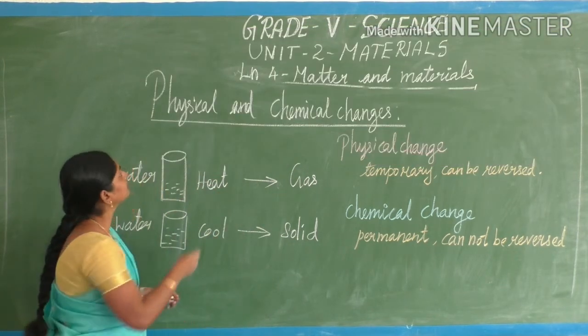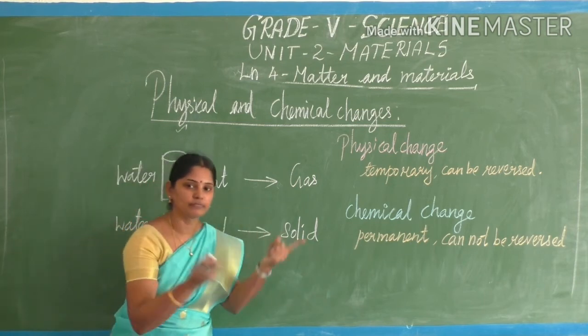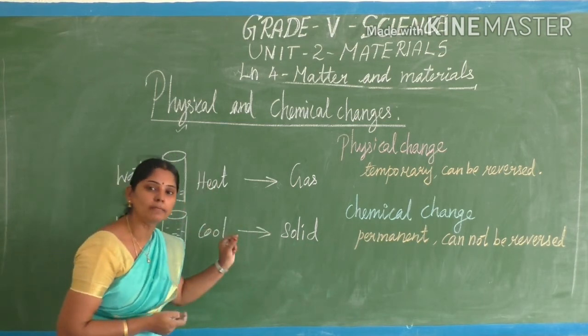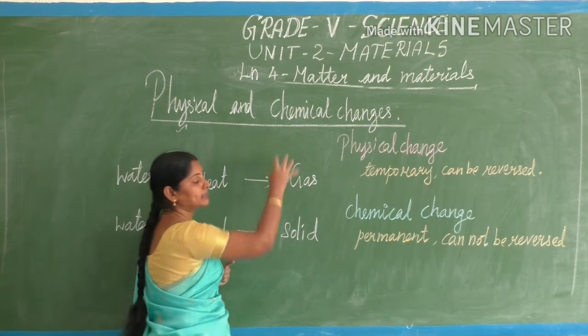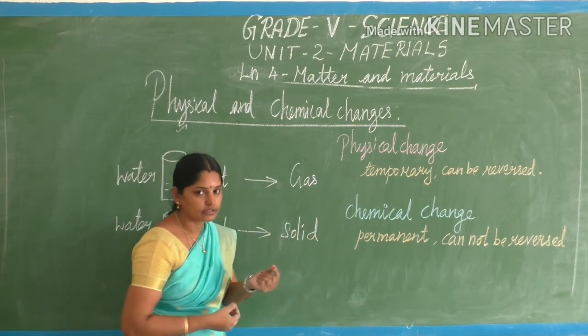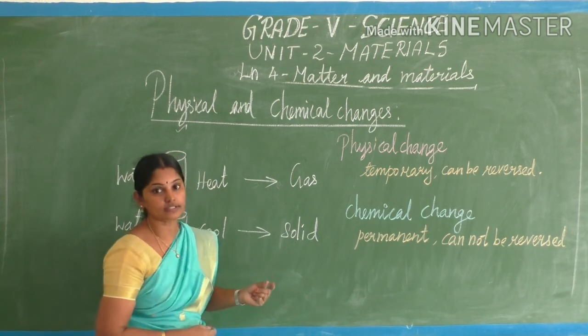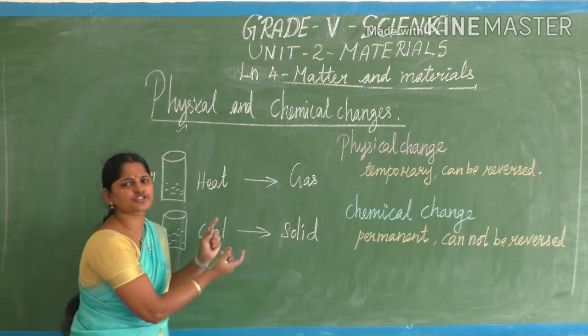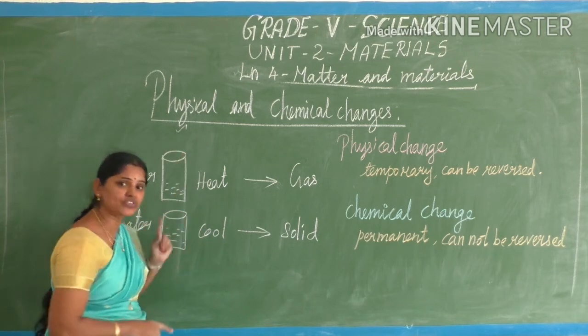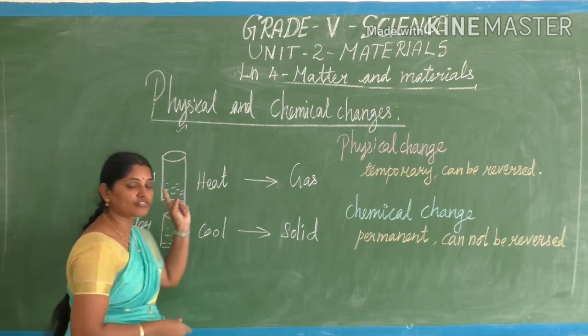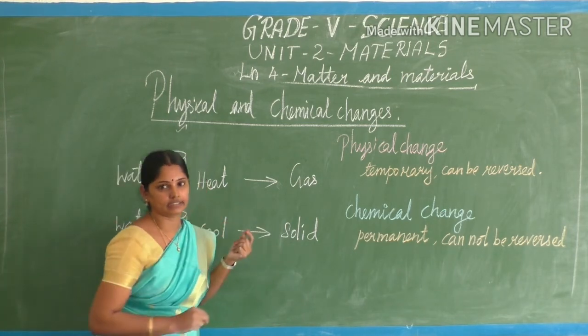What is meant by the word physical? Physical change means only the form, the shape, changes. Chemical means the composition, the molecule level and inside the molecules, the atoms, everything gets changed. That is a chemical change. If only the shape gets changed, we call it a physical change. So, physical and chemical changes in matter.